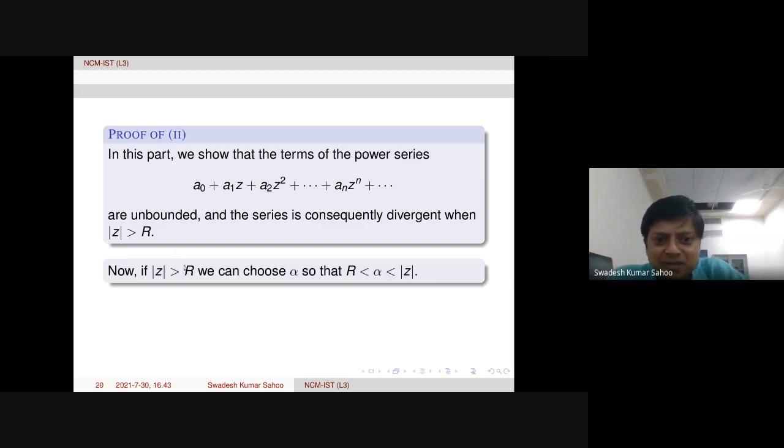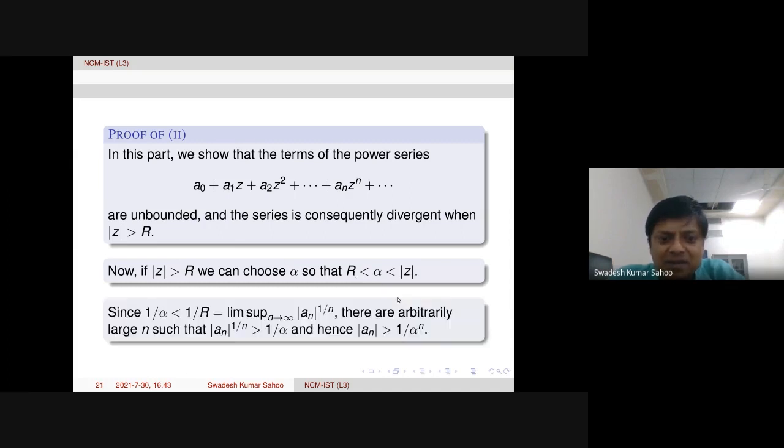In the same way of construction, we choose some alpha in between. That means mod z is bigger than alpha, but alpha is bigger than r. Then 1 over alpha will be less than 1 over r. But 1 over r is the limit supremum of absolute value of a_n power 1 by n, by the definition of 1 over r.